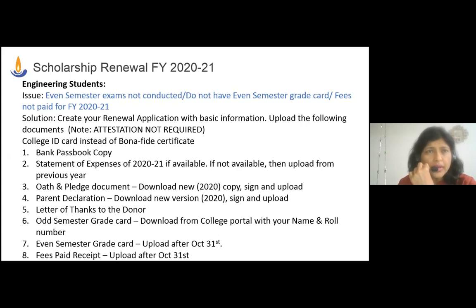Do not go and submit it and make it document uploaded each time, because it is a tedious process for us to keep on making it as document missing. Leave it incomplete. Once you get your documents, you can upload and then press on submit. Then we will look at your application. That was for the engineering students.